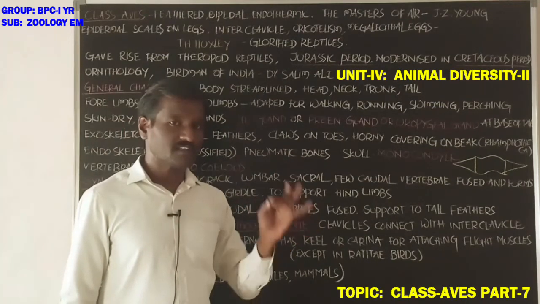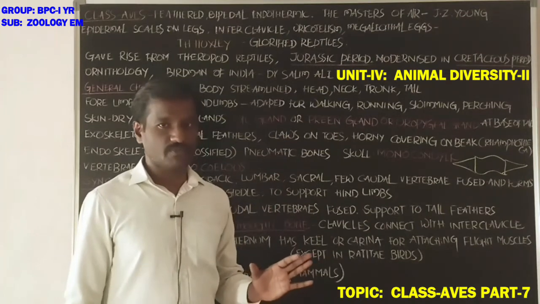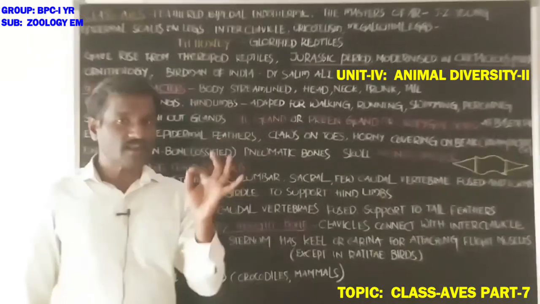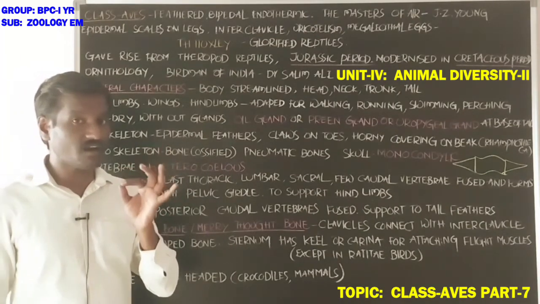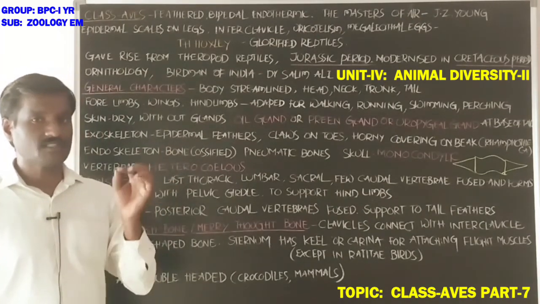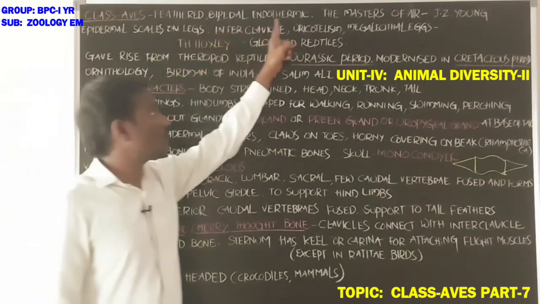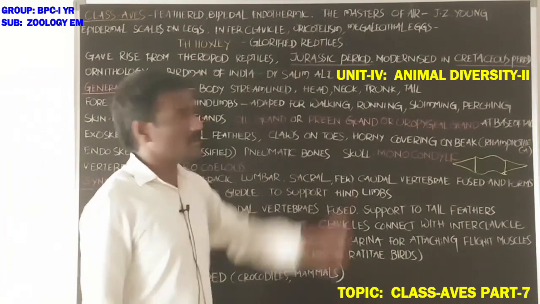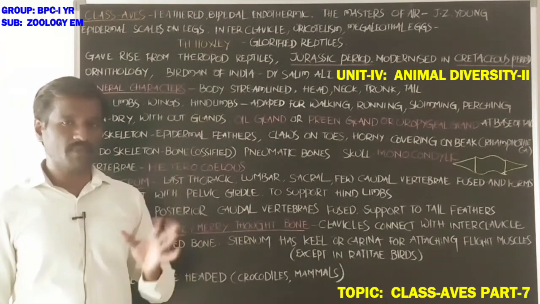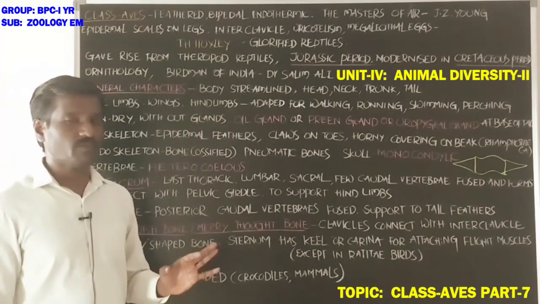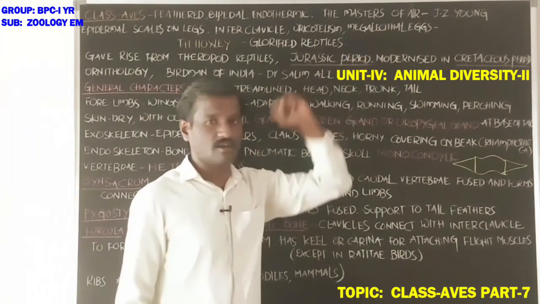The body temperature does not change with the surrounding environment. Animals that maintain a constant internal body temperature are called endotherms. Feathered, bipedal, endothermic animals. And by the presence of flying adaptations, these animals are considered masters of the air.